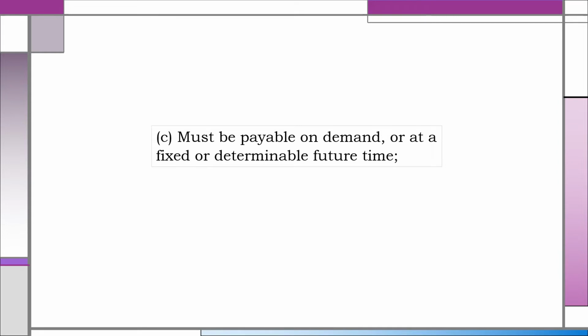The third requisite of negotiability is that the instrument must be payable on demand or at a fixed or determinable future time. Payable on demand means payable immediately upon demand by the payee or holder. Determinable future time may be stated in several ways. There may be a specific date or there may not be a specific date indicated. For example, here's a promissory note which says, I promise to pay to the order of JDC 10,000 on Christmas Day of this year. So Christmas Day is a determinable future time.